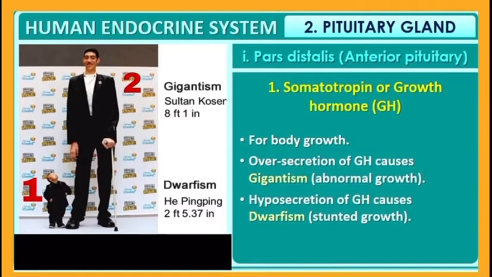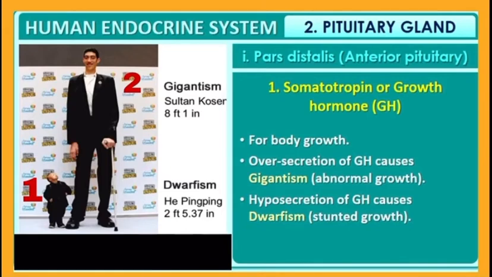It controls our body growth, and if its secretion increases, or oversecretion, it leads to giantism. See the second person in the picture. He has a height of 8 feet 1 inch, showing abnormality. This is giantism. And if its secretion is less, or hyposecretion, it leads to dwarfism. See the first person in the picture. He has a height of 2 feet 5.37 inches, showing stunted growth or dwarfism.